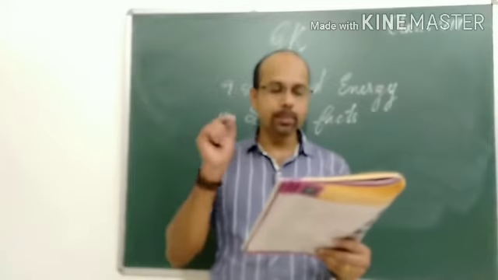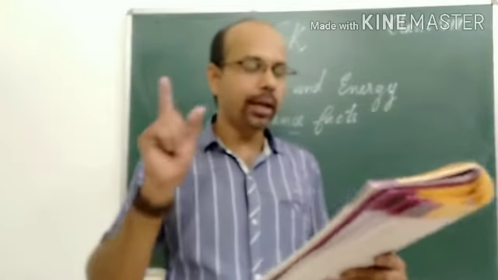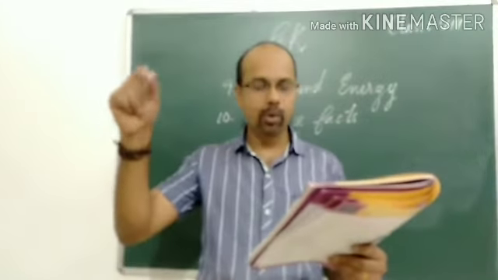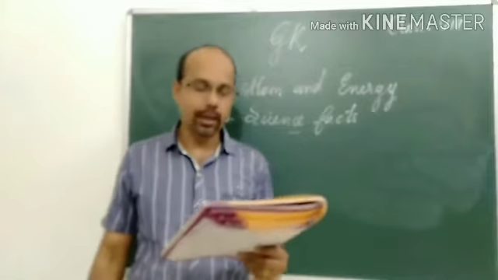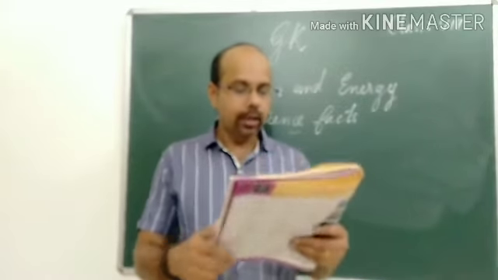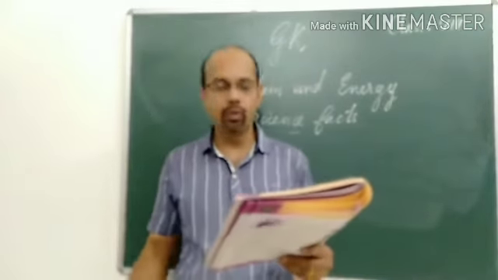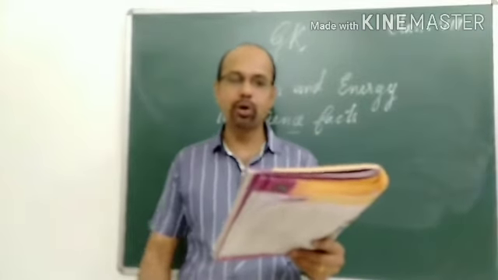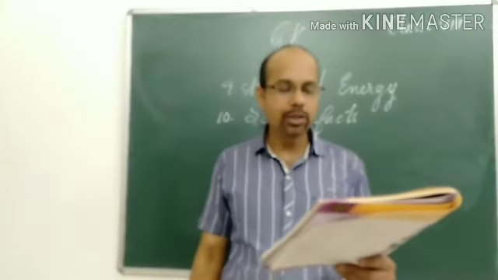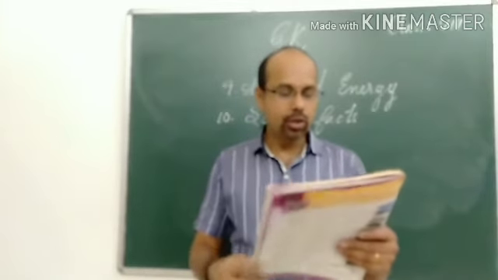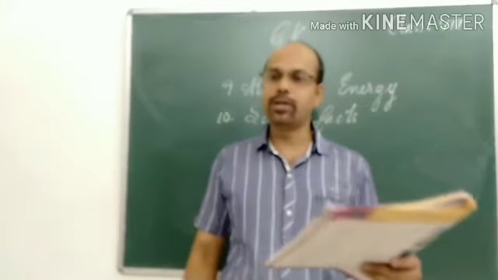Second question: which particle is present in the center of an atom? Electron, proton, or none of these. The answer is option B, proton. Third question: atoms with the same number of protons but different number of neutrons are called what? Isotopes, isobars, or isotones. Option A is the right answer, isotopes.